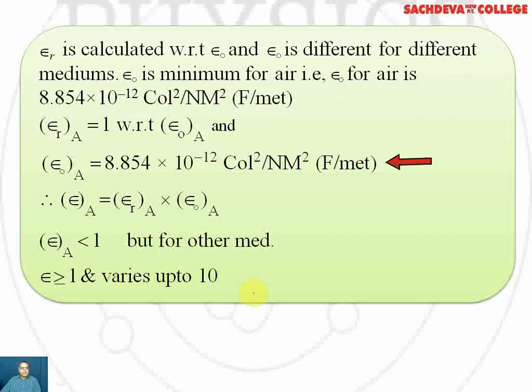Epsilon naught for air is 8.854 times 10 to the power minus 12 coulomb square per Newton meter square or farad per meter. If we want to estimate the permittivity of air, we have to take the product of the two numbers, and the permittivity of air is found to be less than 1. But for other mediums, epsilon is greater than or equal to 1, and it varies up to 10.